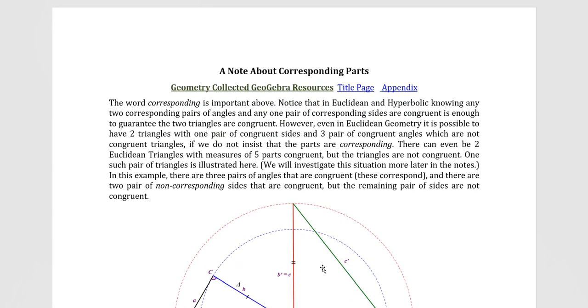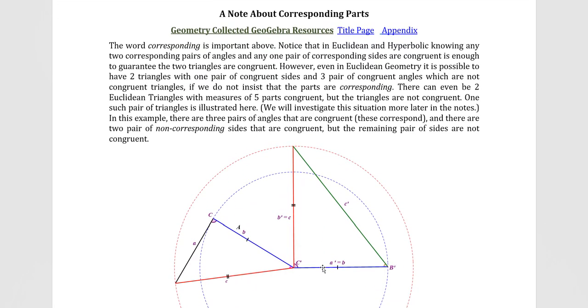Finally, I've got a note about corresponding parts. I have another video; we'll look at this later in the similarity section. But the word corresponding is important. Notice that in Euclidean and hyperbolic geometry, knowing any 2 corresponding pairs of angles and any one pair of corresponding sides are congruent is enough to guarantee that the triangles are congruent.